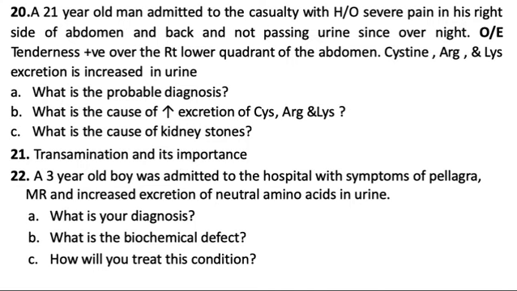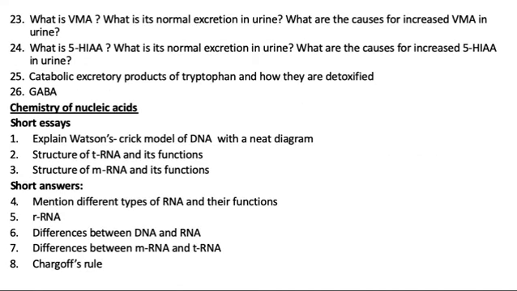Okay, there's one more case report. A 3-year-old boy was admitted to the hospital with symptoms of pellagra, mental retardation, and increased excretion of neutral amino acids in the urine. What is the diagnosis? What is the biochemical defect? How will you treat this condition? Okay, then you have another set of questions.